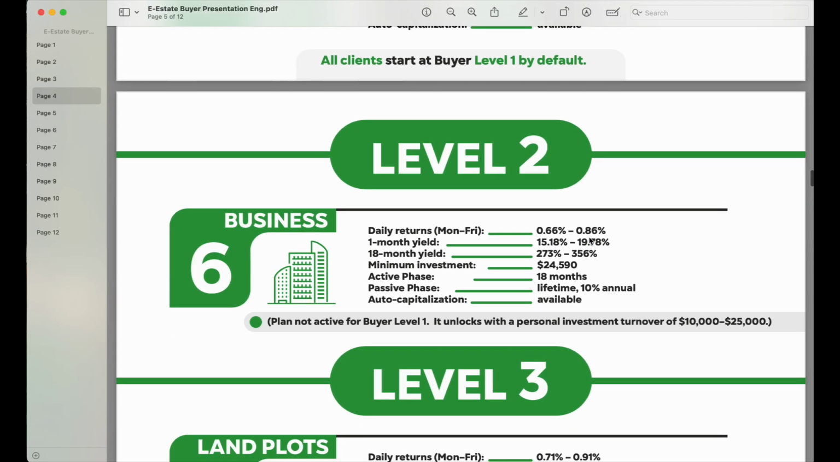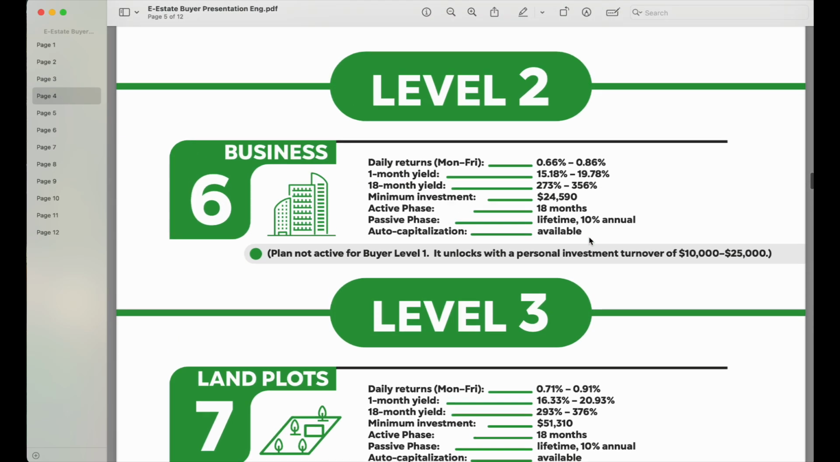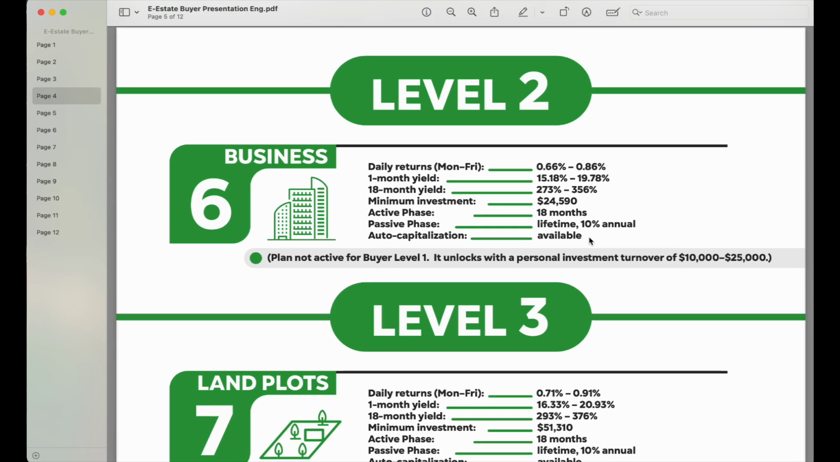Now, this brings me to level 2. In level 2, you have the business properties or real estate, and you will earn, of course, more money when you purchase this one because you are investing a minimum of $24,590 here.